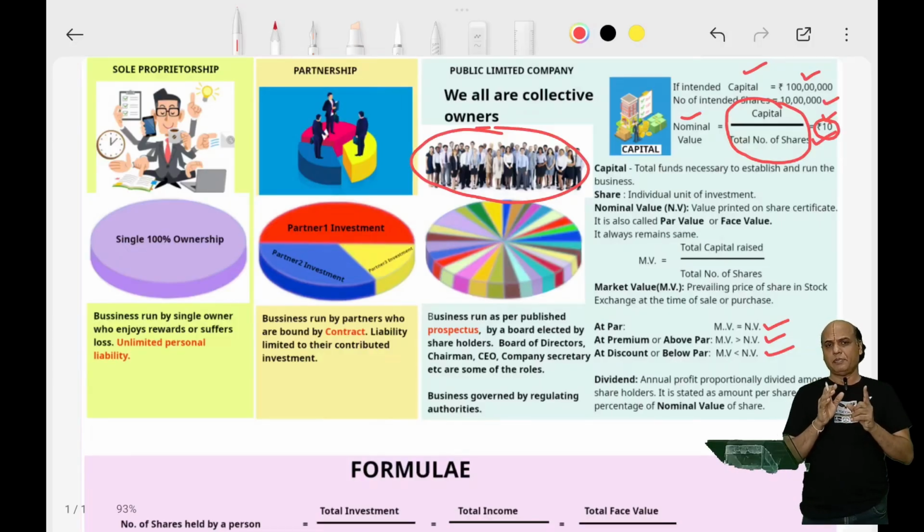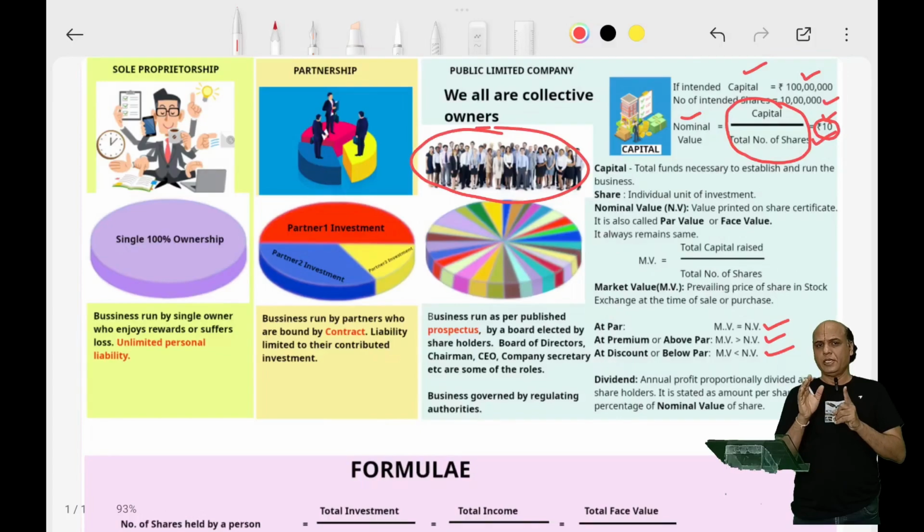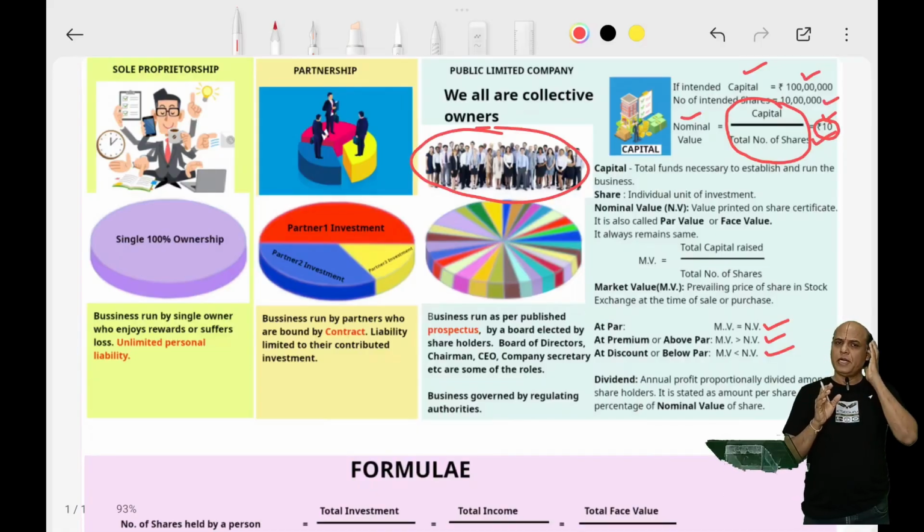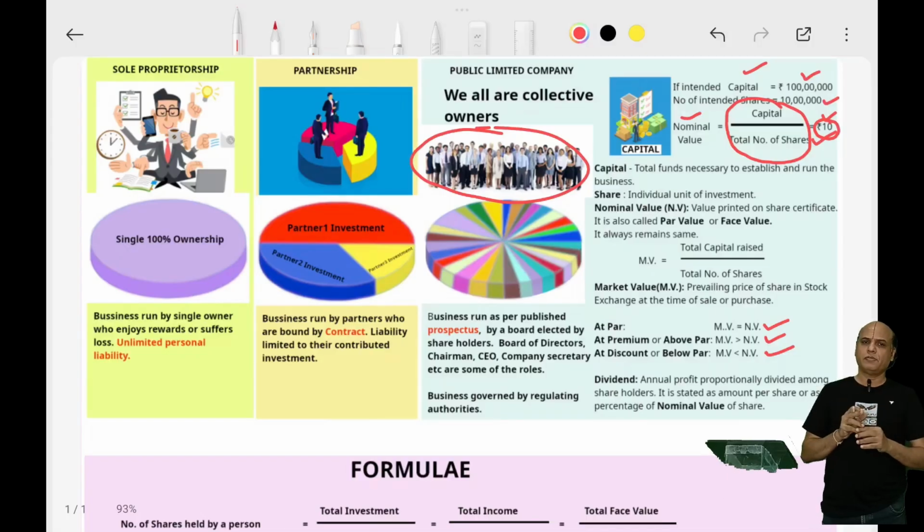The price mentioned in the share certificate is called nominal value or face value. This share might command a different price in the market depending on the performance of the company. That is called the market value.